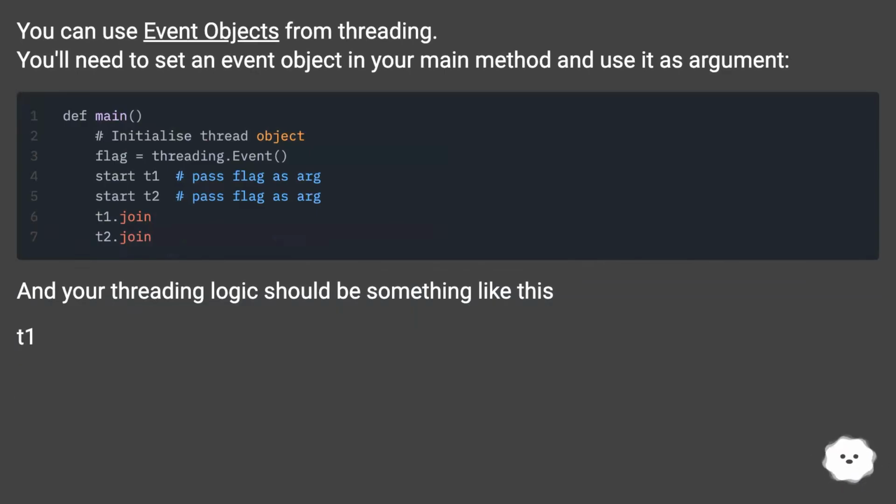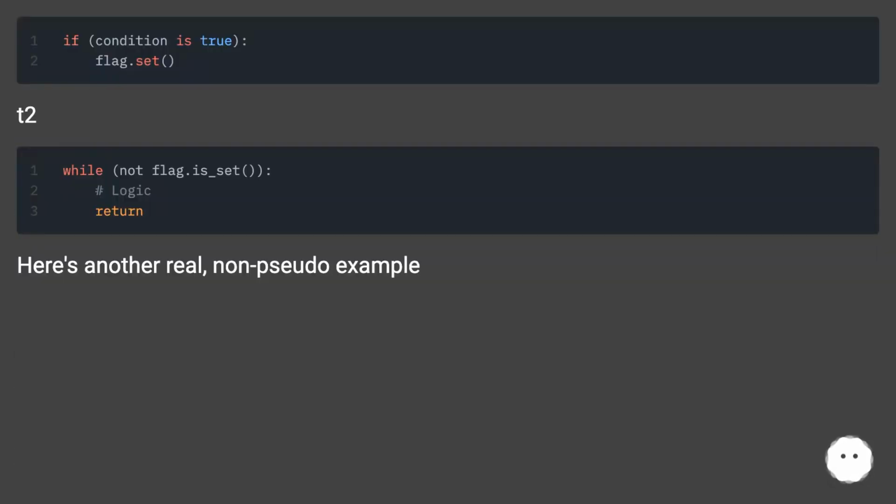You can use event objects from threading. You'll need to set an event object in your main method and use it as argument. And your threading logic should be something like this: T1, T2.